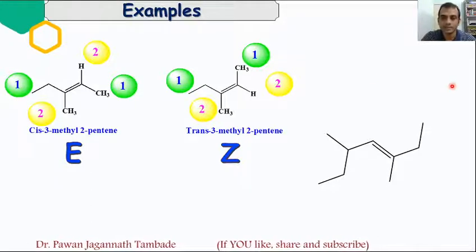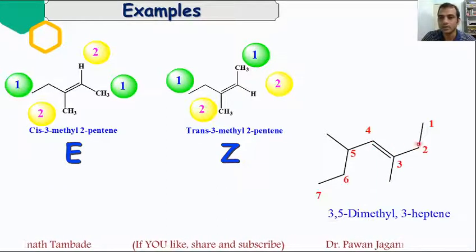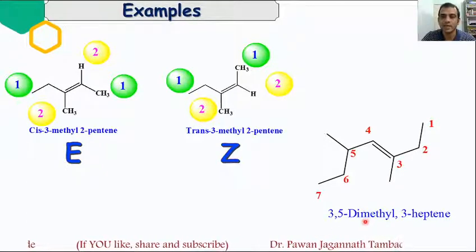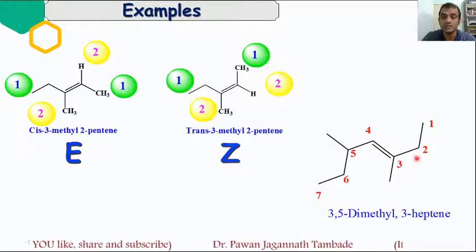Now look at this structure. In this structure, this is a carbon-carbon double bond. We'll label the carbons in this molecule like this: 1, 2, up to 7. This is 3,5-dimethyl-3-heptene, and we need to find out whether this is E or Z.